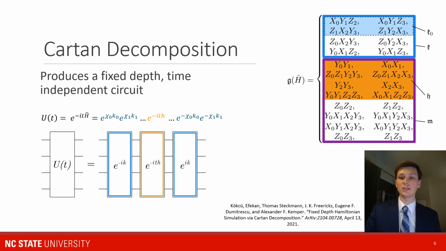The general framework for this is we find the minimal Lie algebra, which kind of spans the Hamiltonian. We decompose this minimal Lie algebra into a set of terms which are diagonalizable, and a set of terms which we can use to rotate the Hamiltonian into this diagonalizable basis. So we apply this rotation, which we call K, to this diagonalizable Hamiltonian, which we can time evolve freely because this diagonalizable Hamiltonian commutes with itself. And we then can invert that rotation. And if you'd like to learn more about this, I encourage you to look through this reference that I have on this paper page.